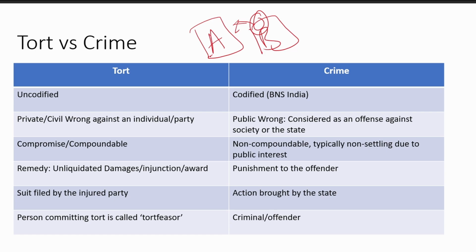In this case, A is the one who is specifically having a nuisance problem from B, so here only A can file a case. And in crime, the state brings the action as the act is considered a wrong against society. We have this famous Nanavati versus State of Maharashtra case, if you know. Akshay Kumar's Rustom movie is based on that. The one who commits a tort is called a tortfeasor, and the one who commits a crime is called a criminal or an offender.